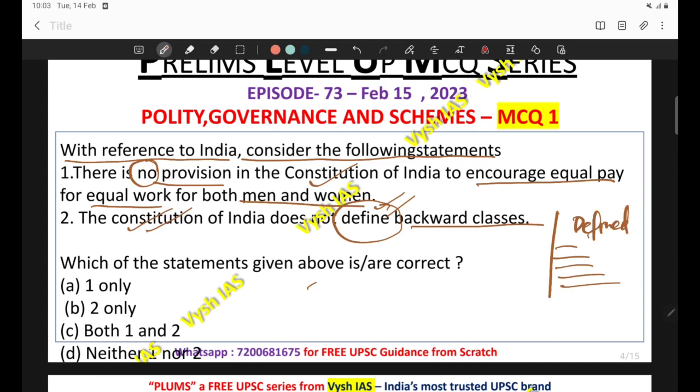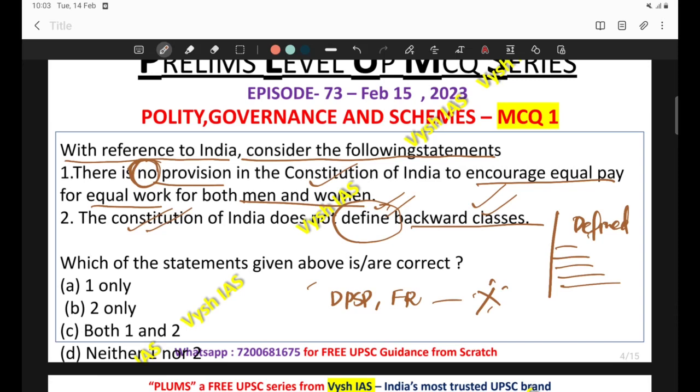So here the second statement is correct. Logically it has to be correct. Coming to the first statement, although this is an extreme statement, it is telling that there is no provision in the Constitution of India. If you are someone who is lagging in the first part of polity, the DPSP, fundamental rights, the portions coming before the Parliament, please prepare that portion well. You will get one question from that area.